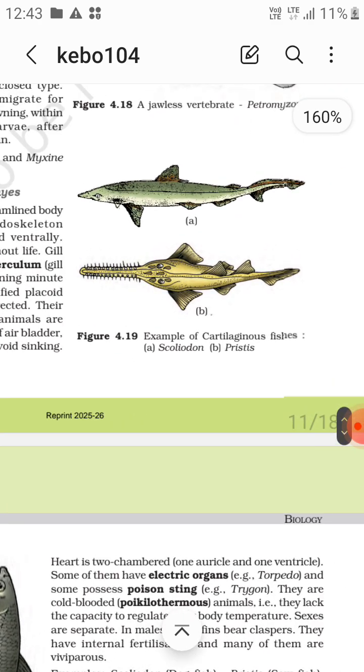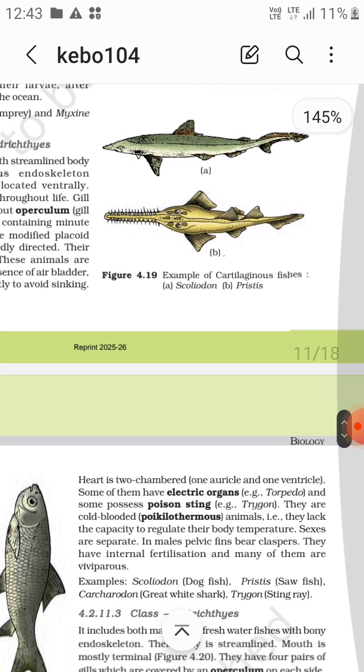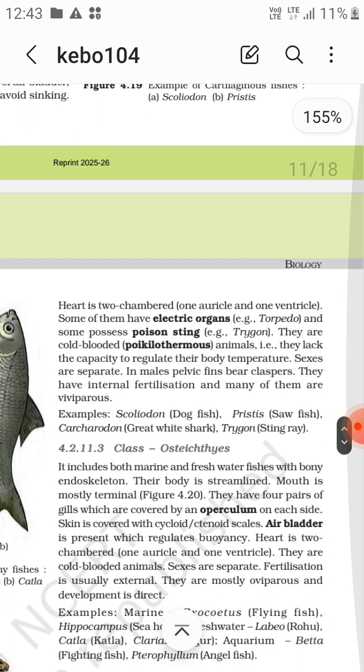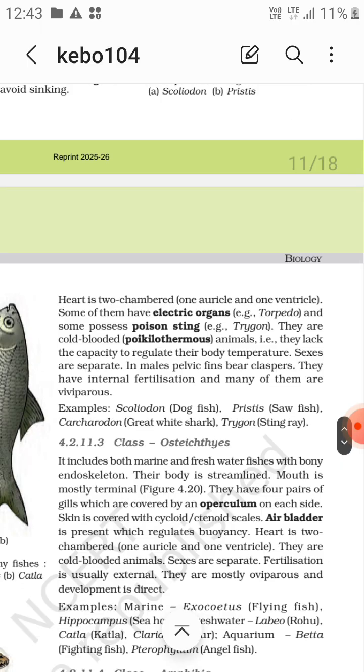So the first one is Scoliodon, that is dogfish. Pristis, that is sawfish. So these are the cartilaginous species. The heart is two chambered, one auricle, one ventricle. Some of them have electric organs, like Torpedo, or a poison sting, like Trygon. And they are cold-blooded, that is poikilotherms. They lack the capacity to regulate their body temperature, so their body temperature keeps on changing according to their environment.